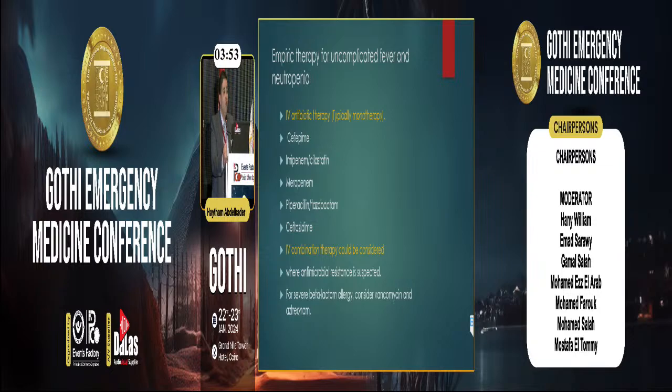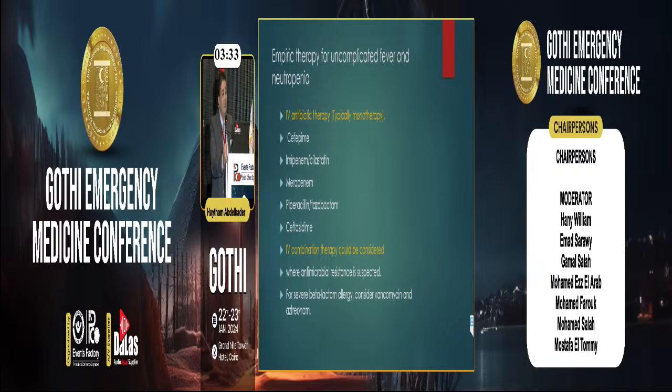We usually start empiric therapy, either by monotherapy or combination. Actually, we usually prefer monotherapy. We can start with cefepime, imipenem, meropenem, piperacillin with tazobactam, or ceftazidime. All of them are approved as first-line monotherapy treatment.